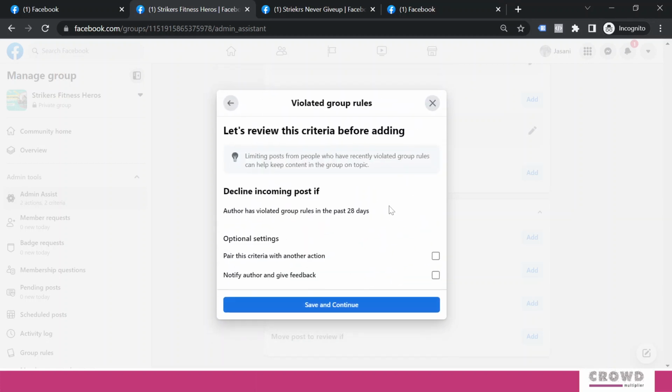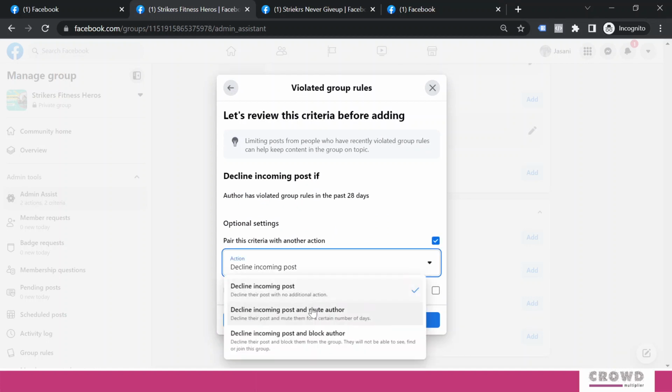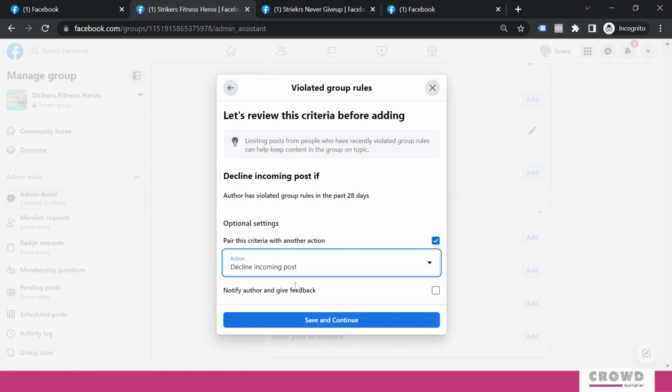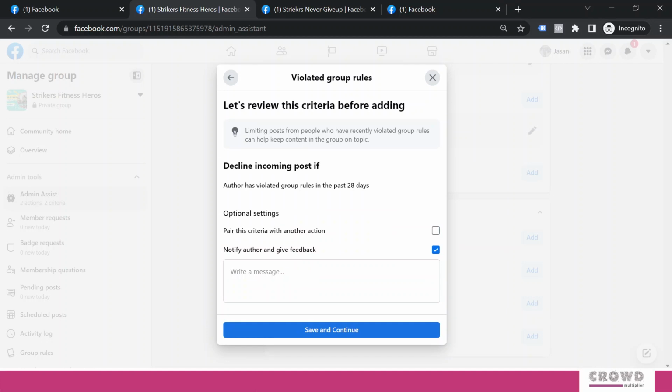You can come here and edit, and pair this criteria with another action. If you want to do it, you can select from here decline incoming post and mute author, or decline incoming post and block author. So right now we select only decline incoming post, and we'll notify the author by saying that they have violated our group rules. For that reason, their incoming post has been declined.